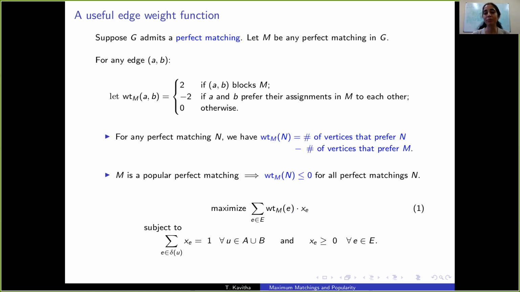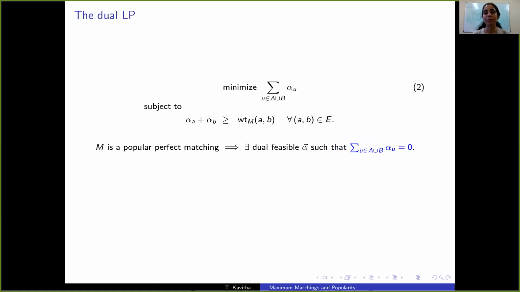The dual LP will be very useful to us. The dual LP is here. It's very simple. It just has these covering constraints. So if M is a popular perfect matching, then there exists a dual feasible solution whose objective function value is 0. The constraint matrix here is totally unimodular. There's always an integral optimal solution.